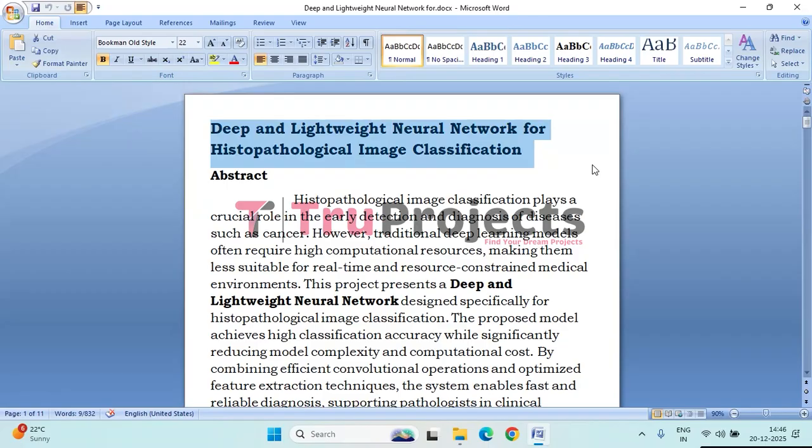The approach combines deep learning's ability to extract rich, discriminative features with a lightweight architecture suitable for faster training and deployment. This balance enables efficient and reliable classification of histopathological images, supporting early disease detection and clinical decision making.